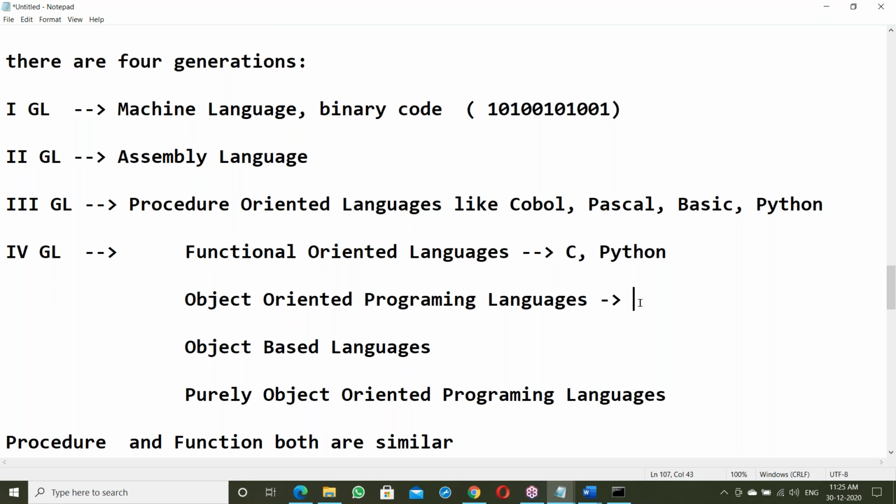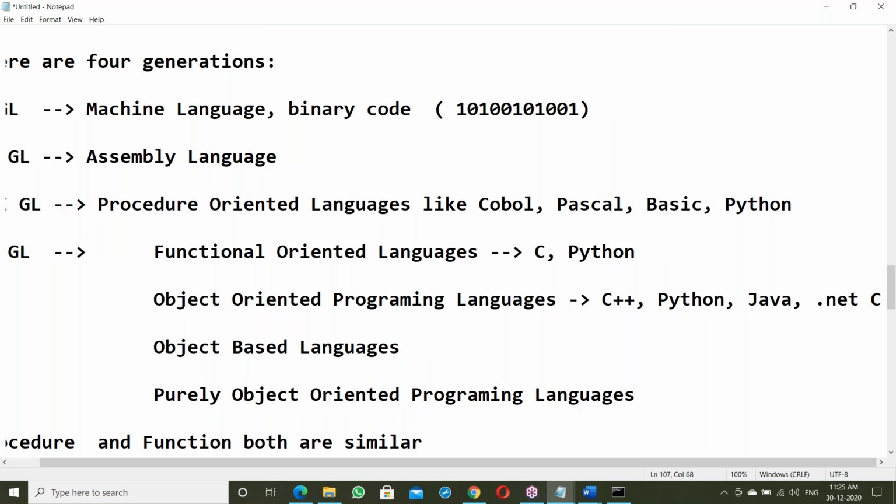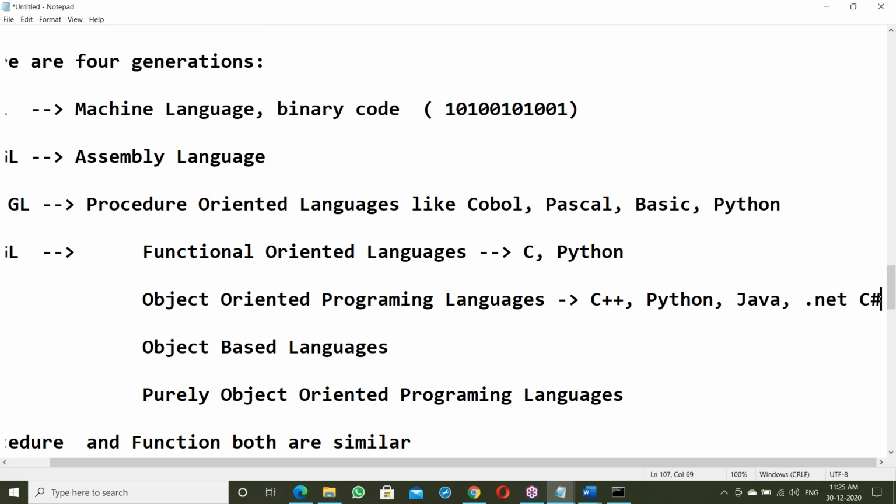For example, the first object-oriented programming language, C++. Next object-oriented is Python. After Python, next is Java. Next after that, .NET C#. So C++, Python, Java, .NET C#.